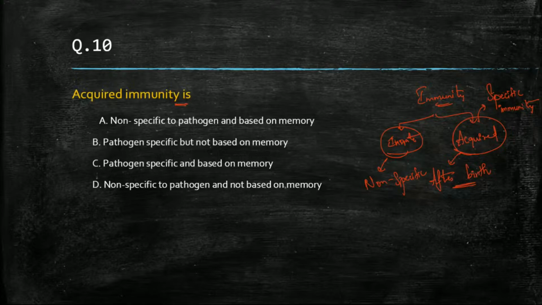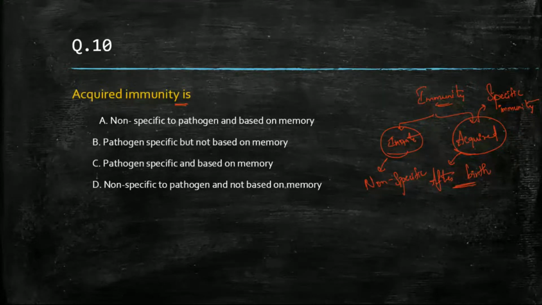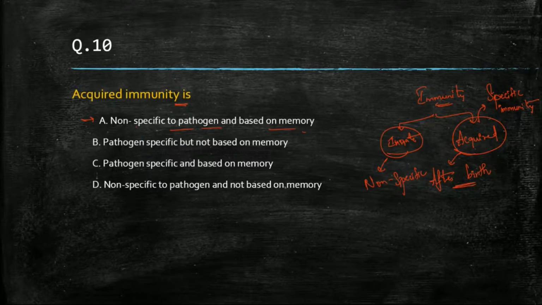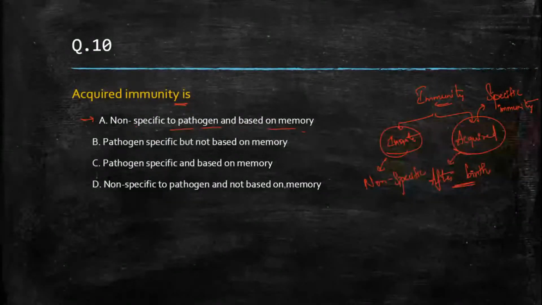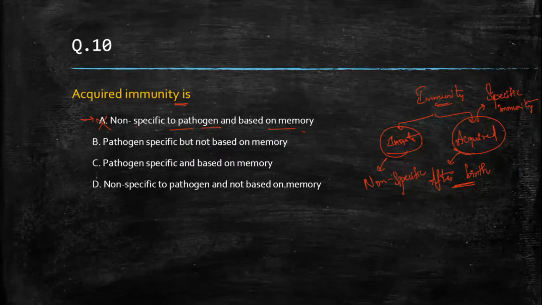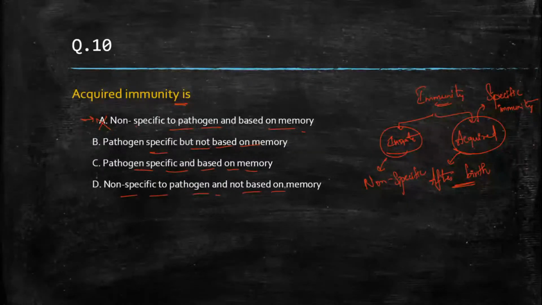Now, we have this one question: non-specific to pathogen and based on memory. Non-specific is not the correct answer. It is based on memory, we can say, but non-specific is not correct. Pathogen specific, but not based on memory. Pathogen specific and based on memory. Non-specific to pathogen and not based on memory.